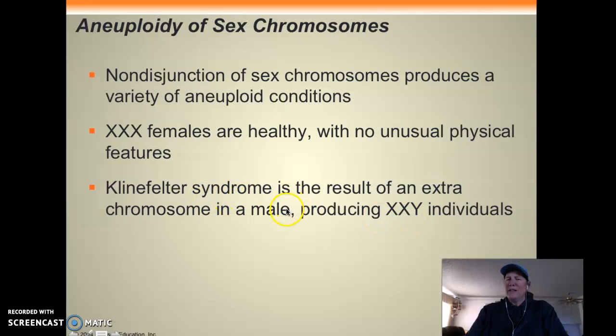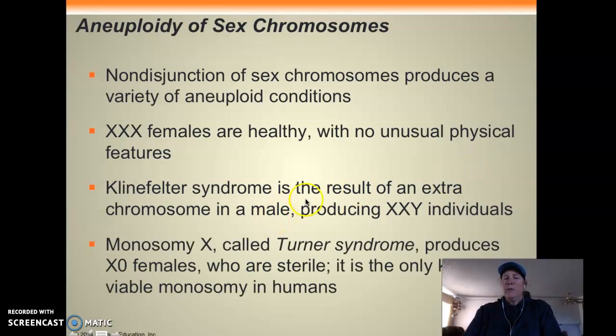And these guys have a lot of characteristics. Usually they're infertile. They're usually smaller. They have some mental challenges. Again, an extra chromosome, you wouldn't think that would happen. With women, there's something called monosomy X. They just get one X. They don't get an XX. And it's called Turner syndrome. A lot of times they'll write it as XO because you're missing a chromosome.